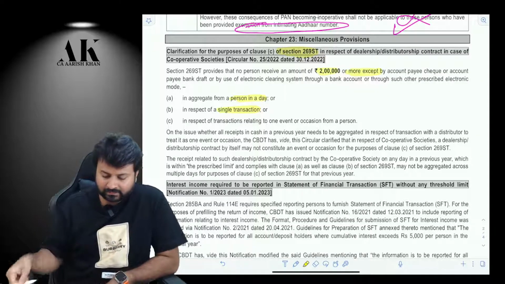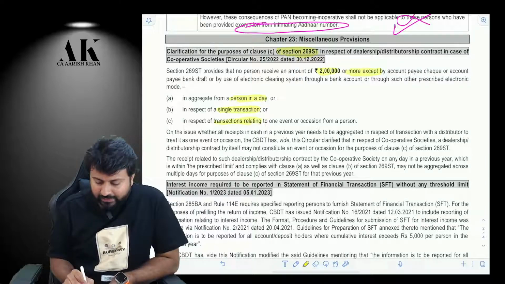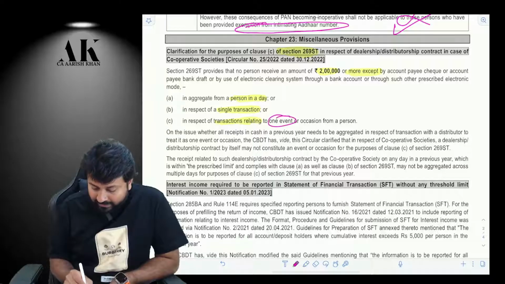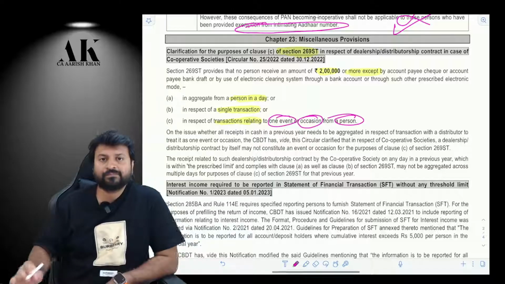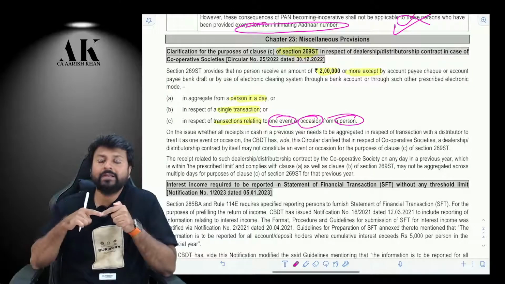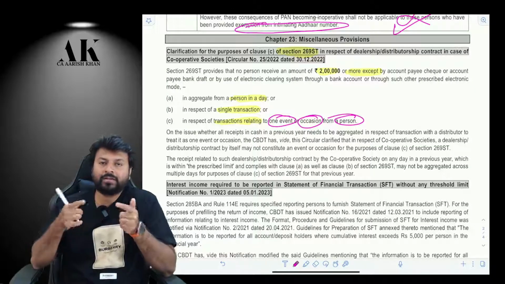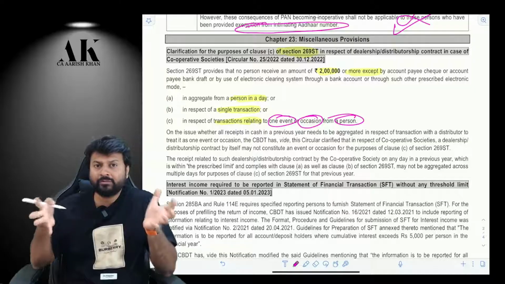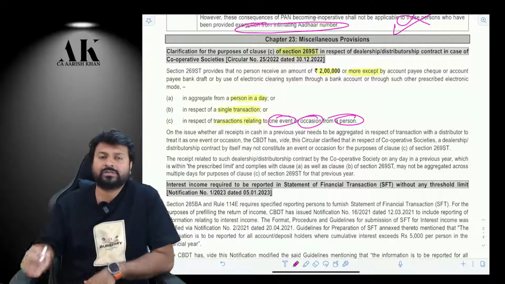And the third one is, in respect of a transaction relating to one event or occasion from a person. So if I am receiving money in respect of one event, and I am receiving payment multiple times for that, then I have to aggregate all of them and compute 2 lakh rupees.